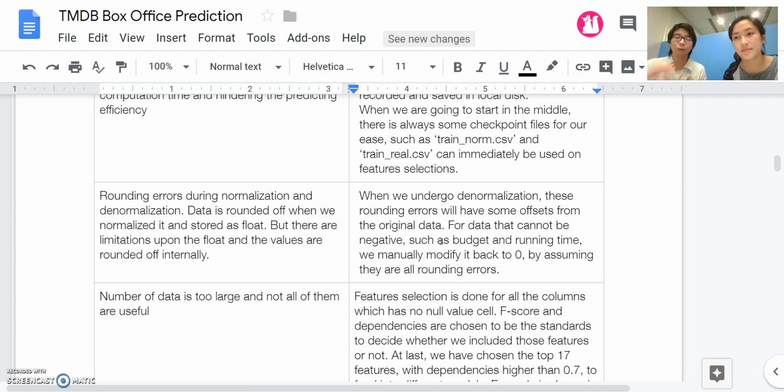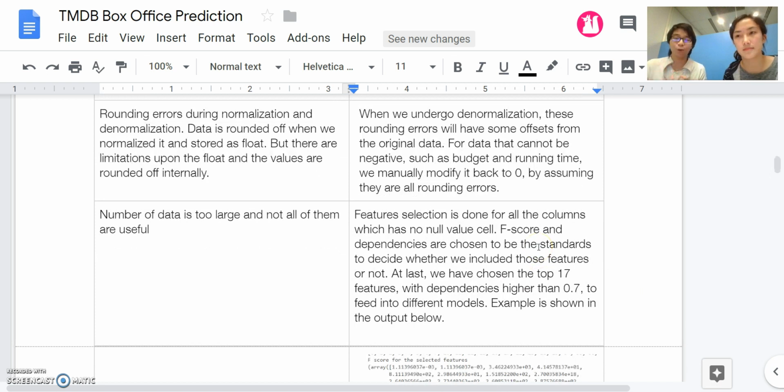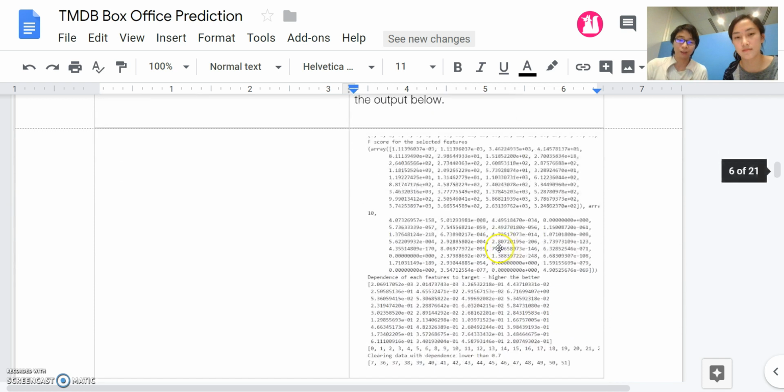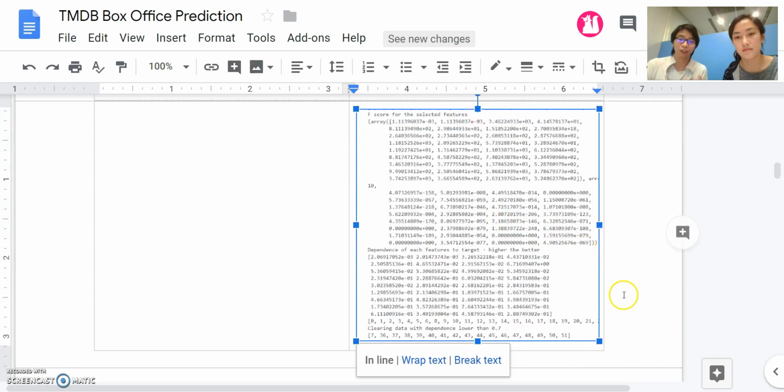Also, nonetheless, the number of features is too large for us to actually interpret. For example, like Isabel just said, we have the ID, but ID actually is not related to the reference itself at all. So we have to do some feature selection process on it. For example, we use the F score and dependency, to get the dependency higher to the target, which is the revenue itself. Here are some examples of how we're doing dependency and F score.